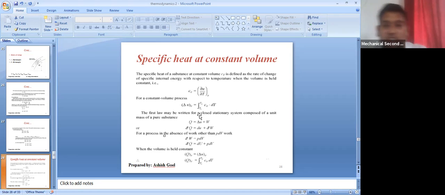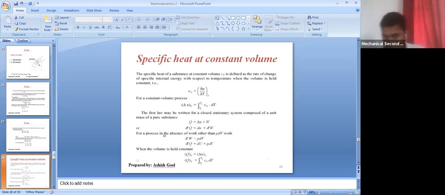The rate of change of internal energy with respect to temperature at constant volume is known as the specific heat of the substance at constant volume, and its representation is small cv. You will have to remember this definition very well, and also this particular notation and formula: cv is equal to delta U by delta T at constant volume.